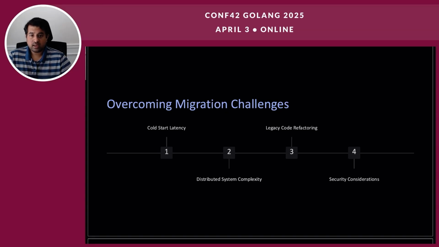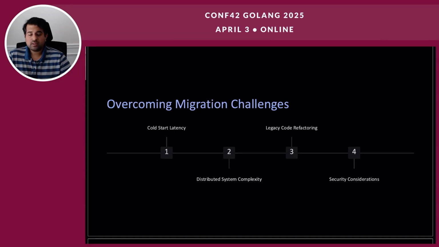Using circuit breakers, preventing cascading failures by isolating failing components, and using back-off strategies, implementing retry mechanisms with exponential backoffs to handle transient errors. Legacy code refactor. This is the third step. Challenge: migrating legacy code to serverless can be challenging due to highly coupled dependencies and monolithic architectures.